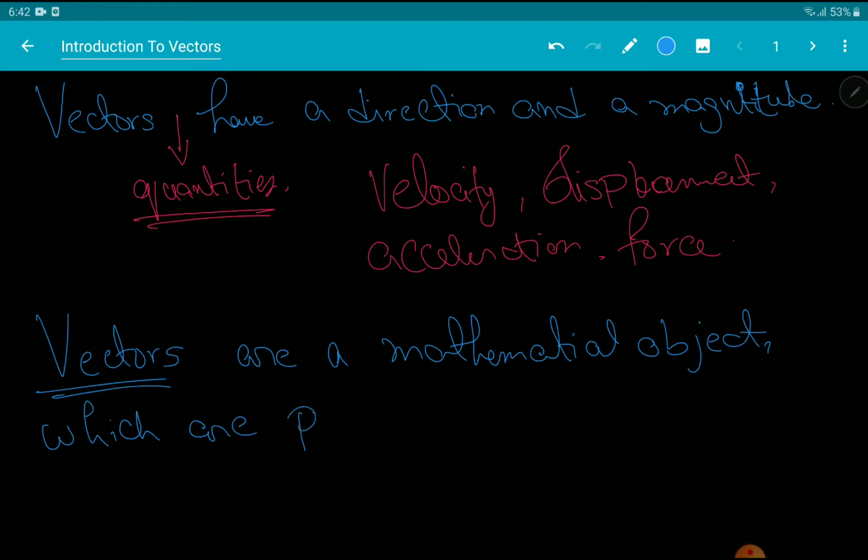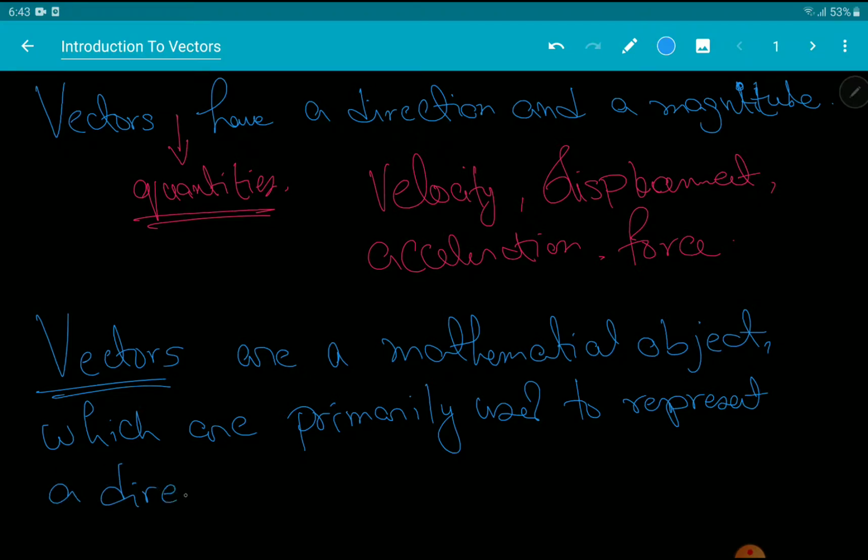are primarily used to represent a direction. Okay, now notice two words over here, primarily and direction. I want to focus your attention on these two words, and also an omission that I've made, which is magnitude.